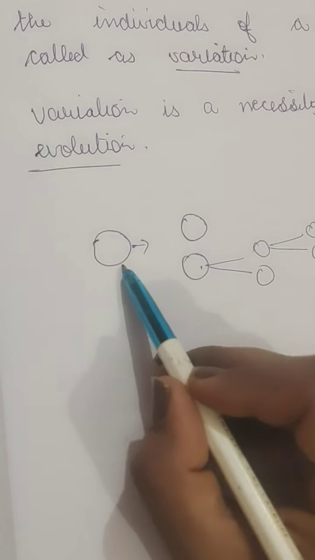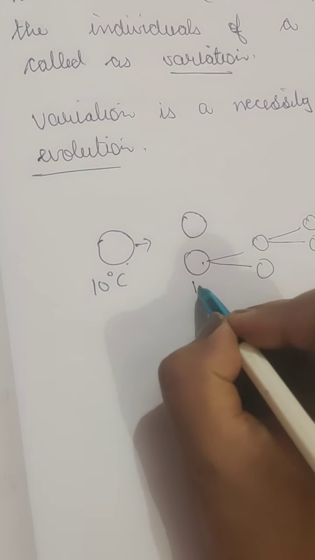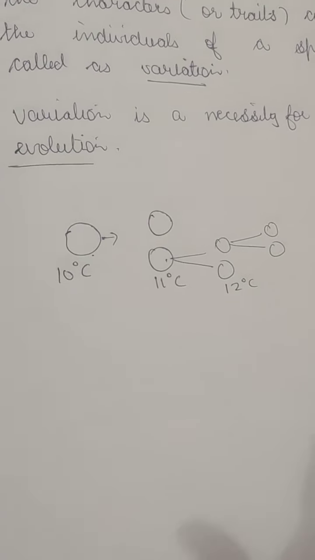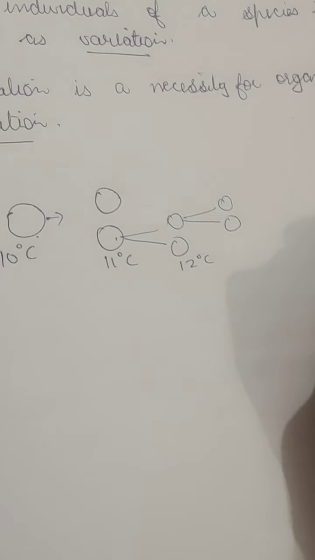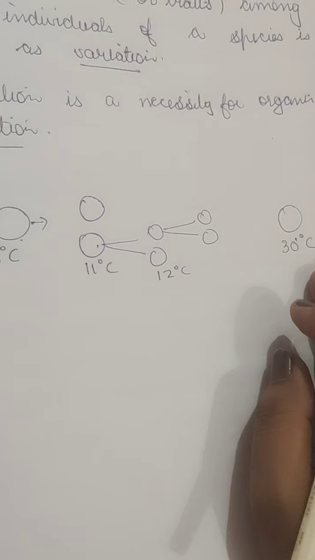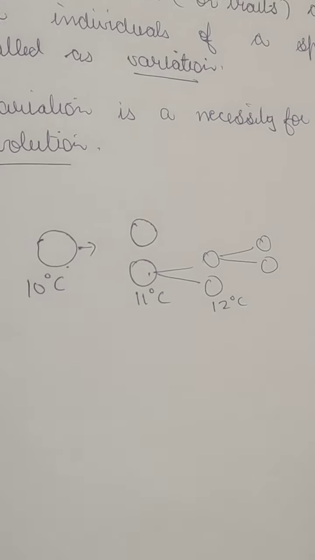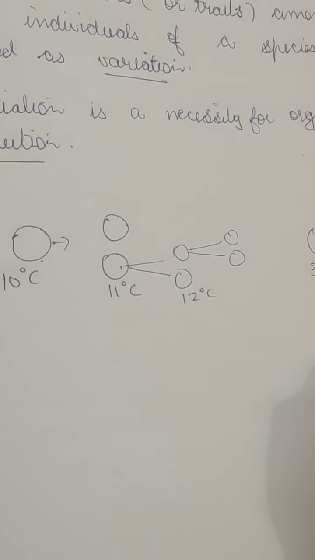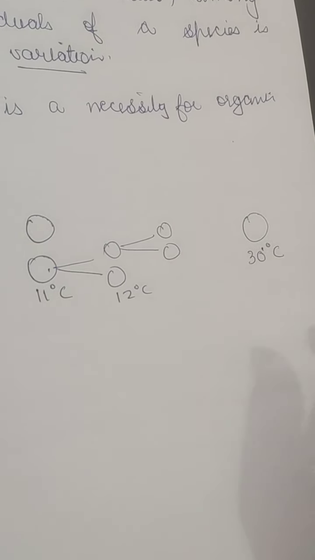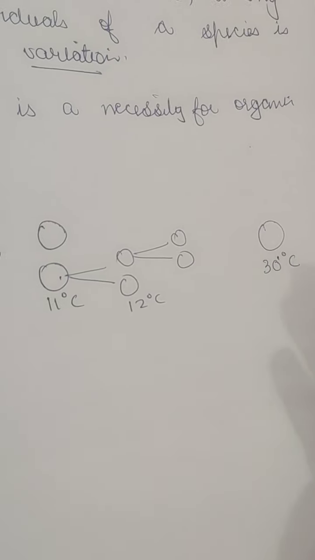next generation, like this bacteria is surviving in 10 degree temperature, and then this bacteria is also surviving in 11 degree, and then it will survive in 12 degree, and then after a long number of generations there will be a species of bacteria which can survive in 30-degree temperature also, and after some time there could be a bacteria which could survive at 40-degree temperature. So because of this little variation of heat resistance, generation to generation it will pass this variation of heat resistance to that extent where it can survive in excessive heat also.